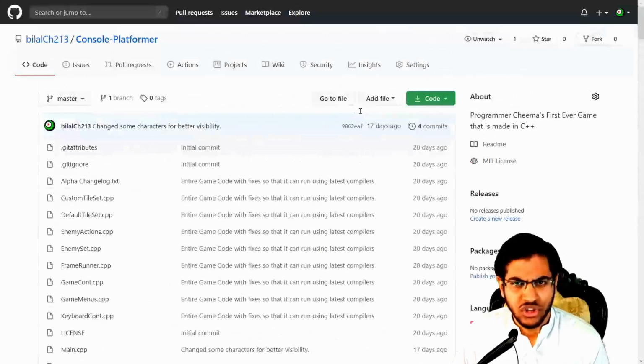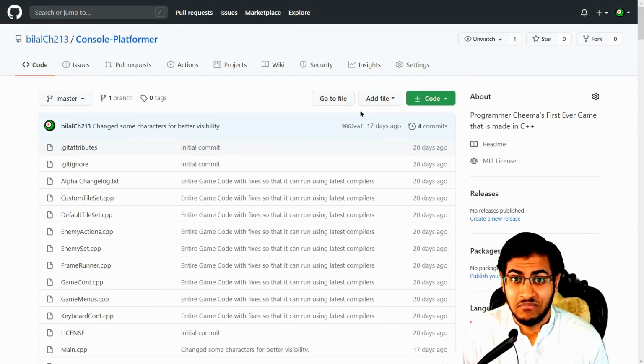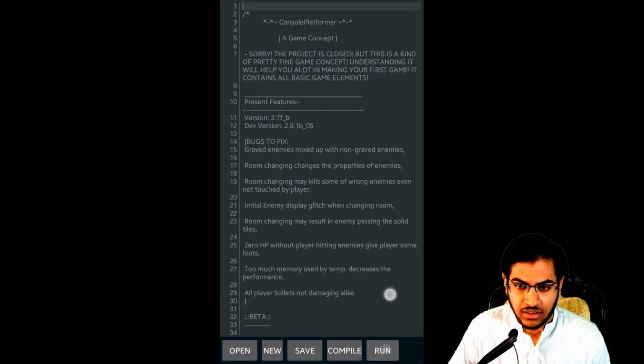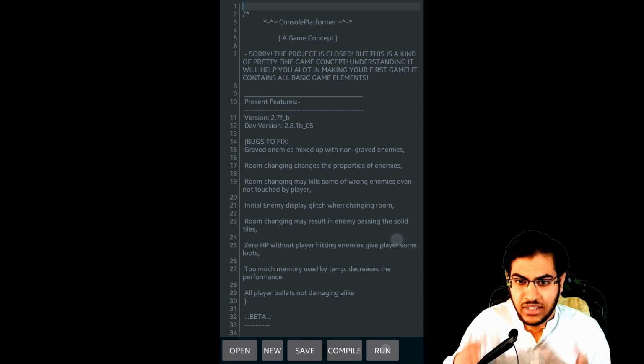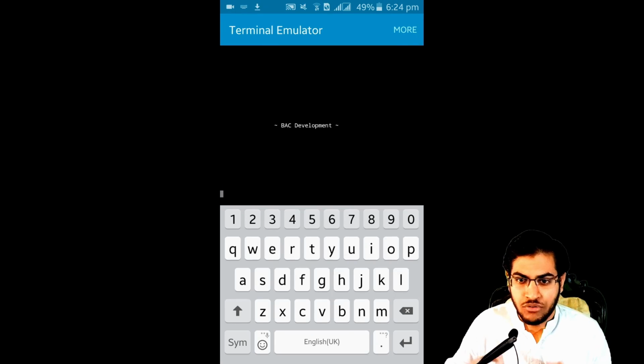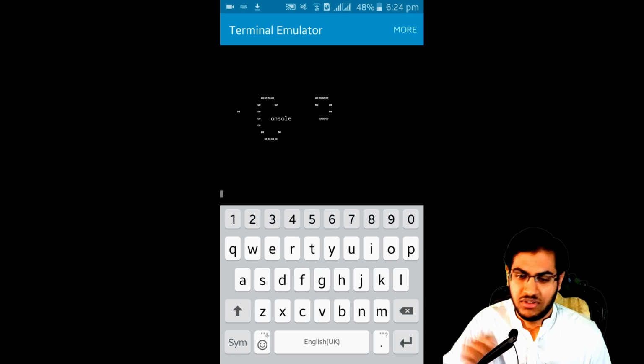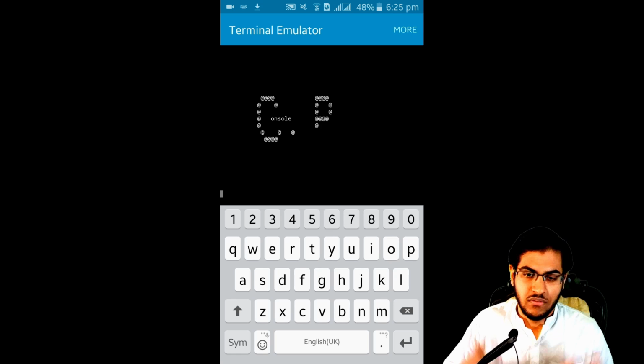So let me show you the game so that you can better understand what I'm talking about. So here's the game. Now if I play it, you can see that actually I developed it on phone. So you are seeing this game being played on my Android phone, and I used to develop it in the C4droid application. And you can see the animation, those characters move and form this thing, console platformer.